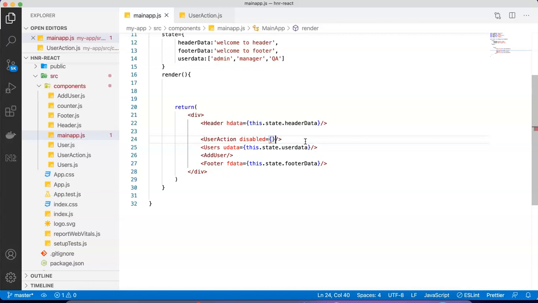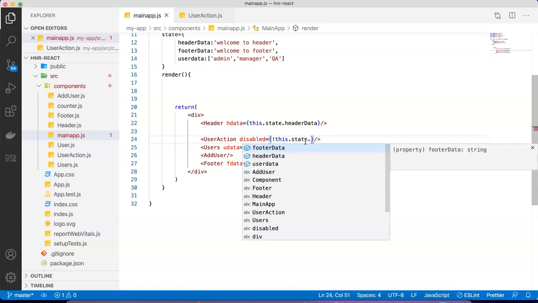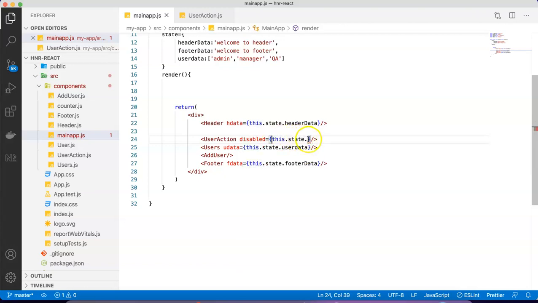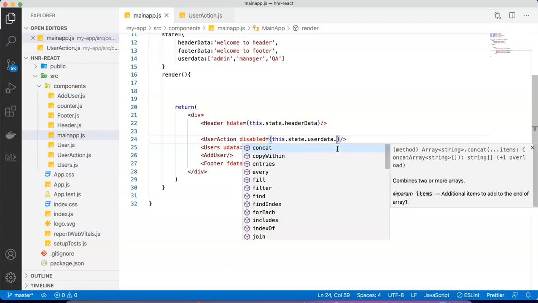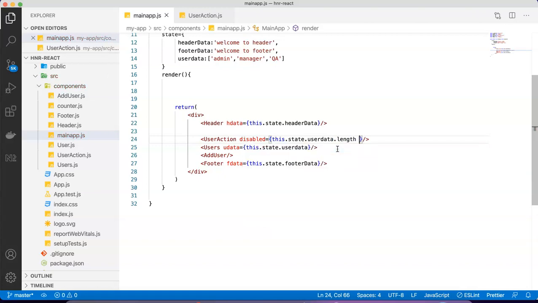Okay, equal to, here we're using this exclamation mark by saying this.state. Since you want to pass the properties, you have to use this property. Remove this exclamation mark, better I can say this.state.userData.length greater than 0. So this will hold the value true or false no matter what value you are receiving. If it is greater than 0, this will be holding the value true or false.